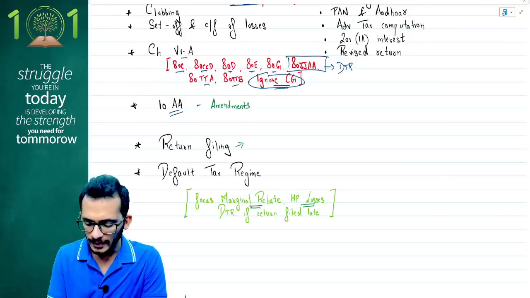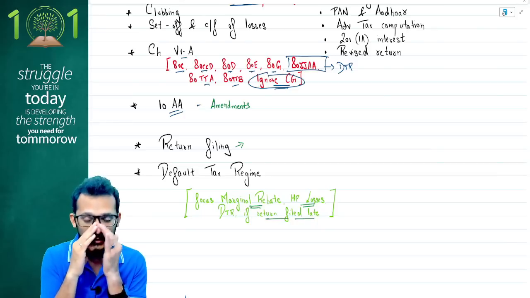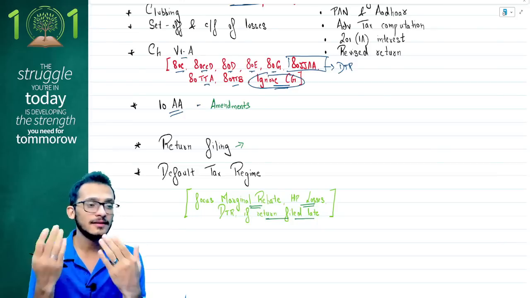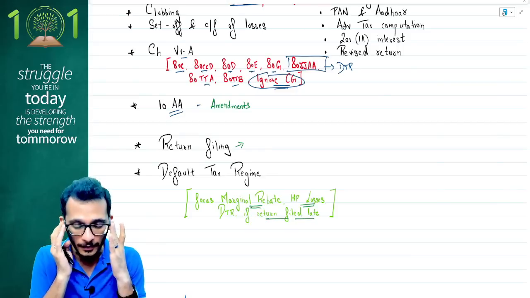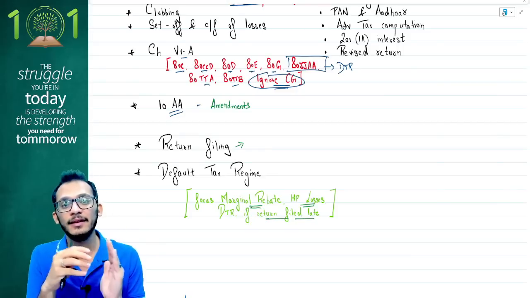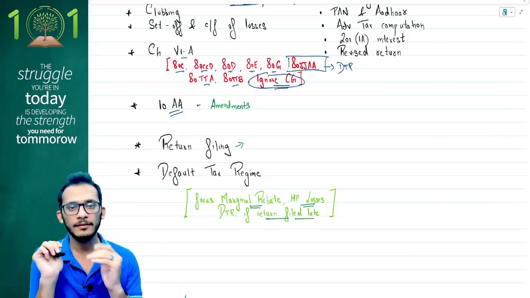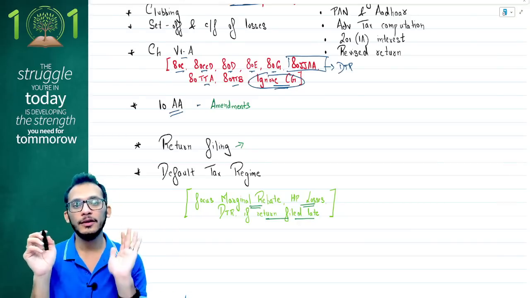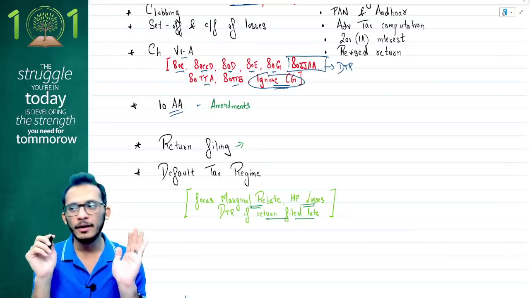Third thing is your DTR if the return is filed late. This is something which ICI suddenly took a twist on in the current year. Again, I'll be discussing this when we do the amendment topic. But what ICI has come and made an assumption is that if you don't file your returns on time, you cannot opt for alternate tax regime. You can only opt for default tax regime.